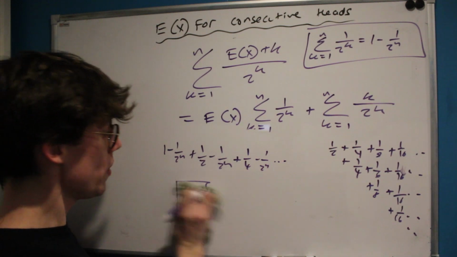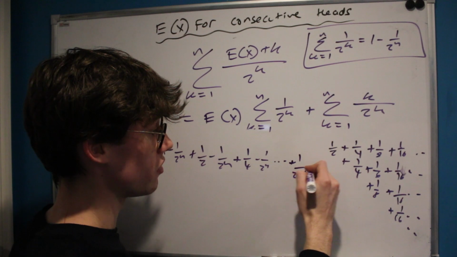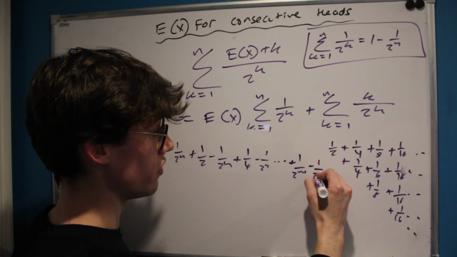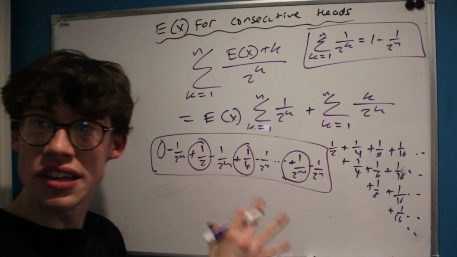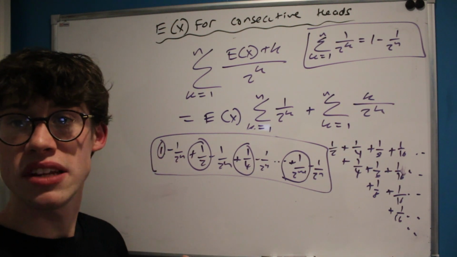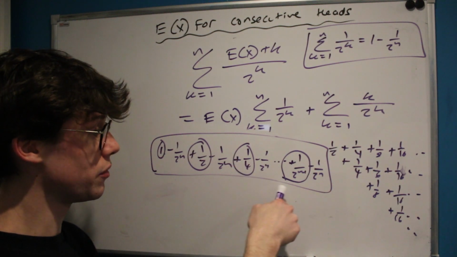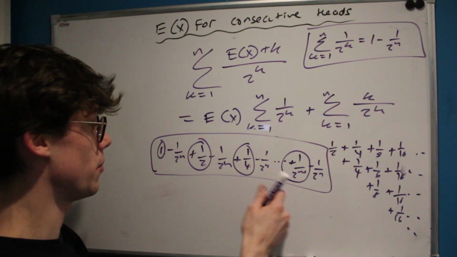And we're going to keep going like this until we've got 1 over 2 to the n minus 1 minus 1 over 2 to the n. Now this basically holds our answer. We've just got to consider the individual pieces. So here we've got 1 plus a half plus a quarter all the way up to plus 1 over 2 to the n minus 1.